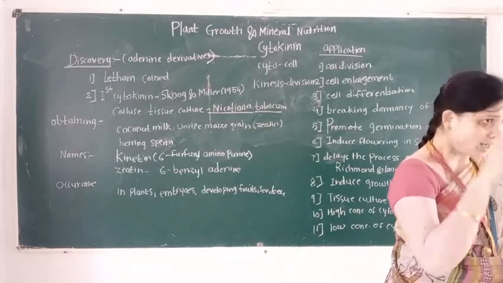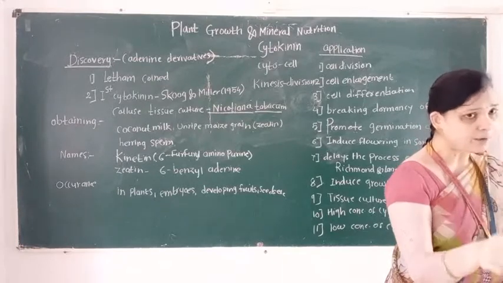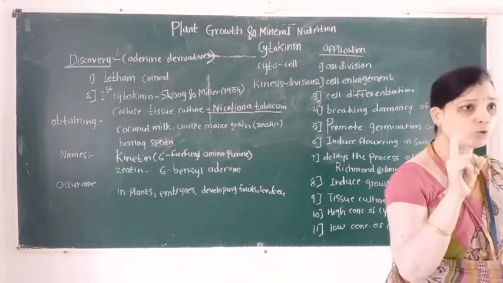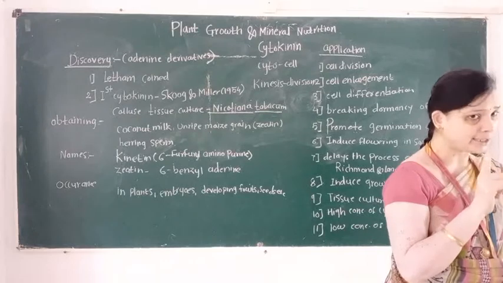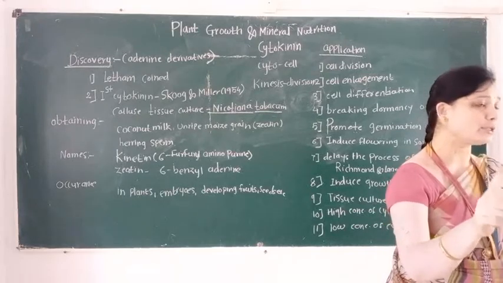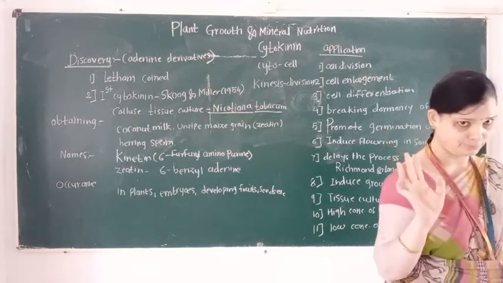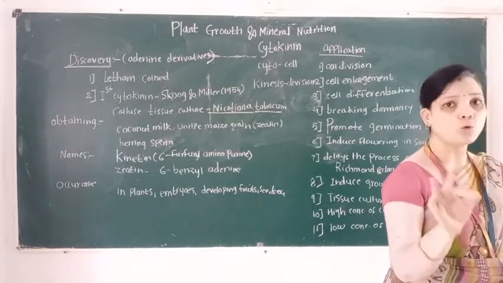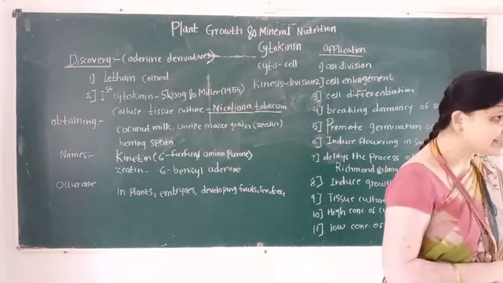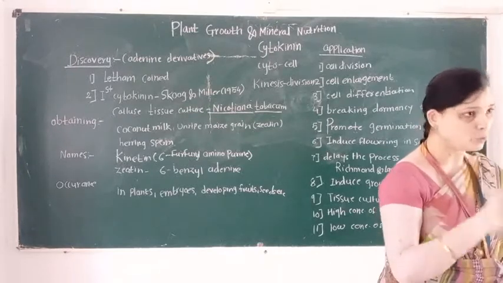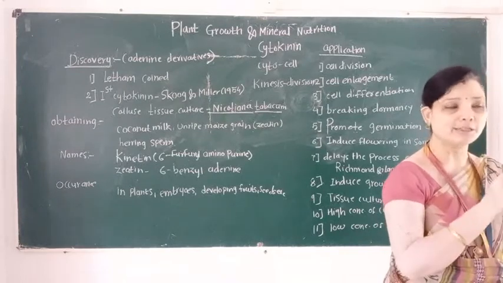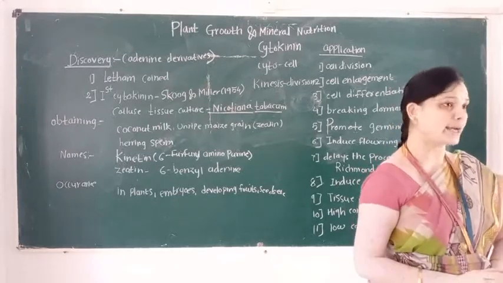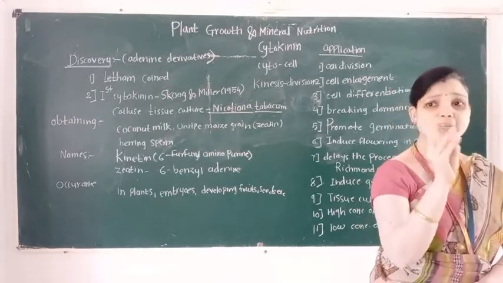So, cytokinin is a plant hormone which is involved in the process of cytokinesis, that is promoting the process of cell division. So, first important role of cytokinin is it promotes the process of cell division. Then second application of cytokinin, cell enlargement.